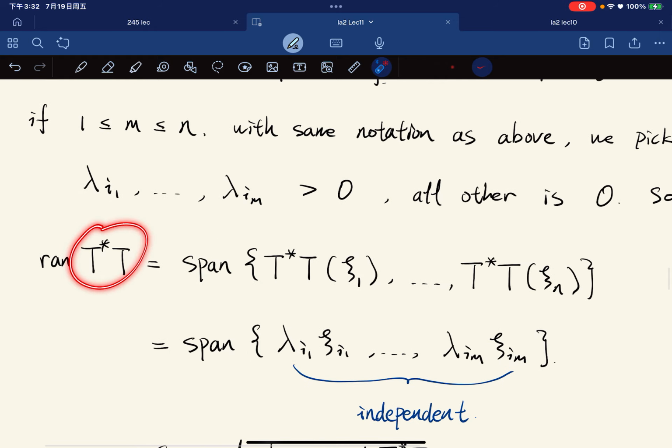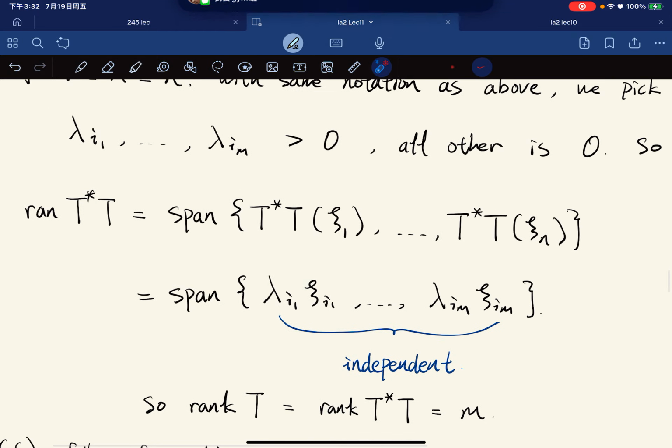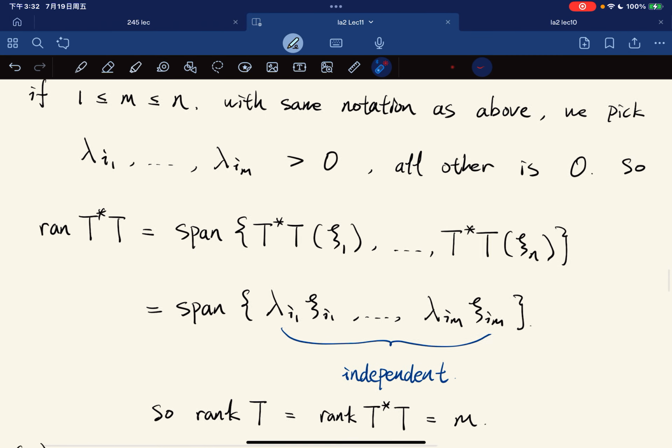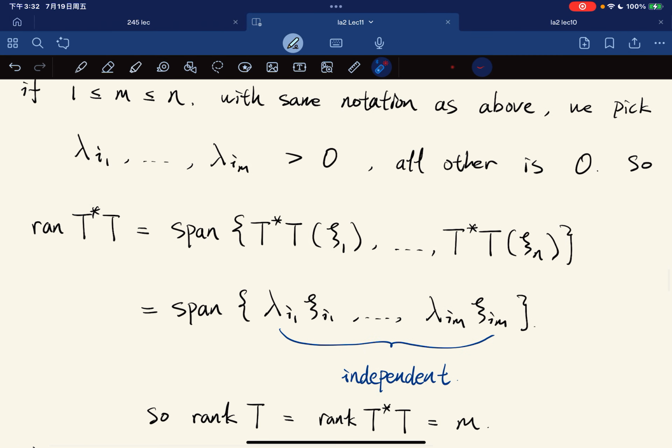So the range of T star T, we know that it is equal to the span of T star T applied on the basis. This is from a long time ago, but you should be able to know this, because they are the basis.